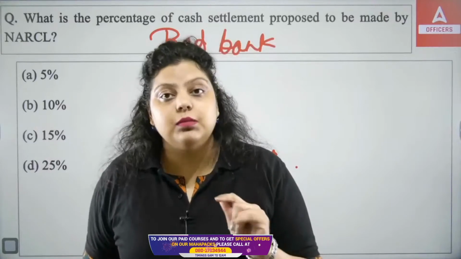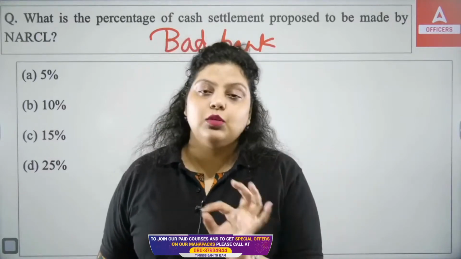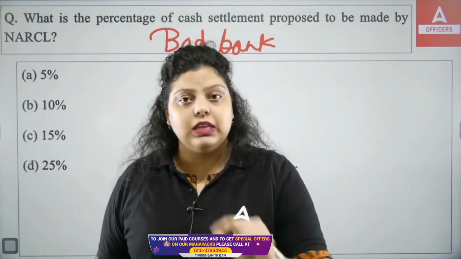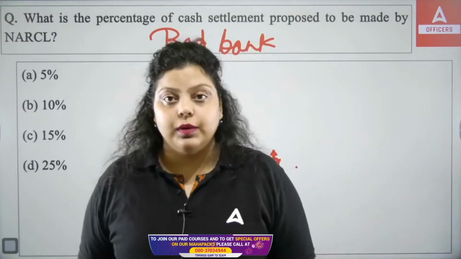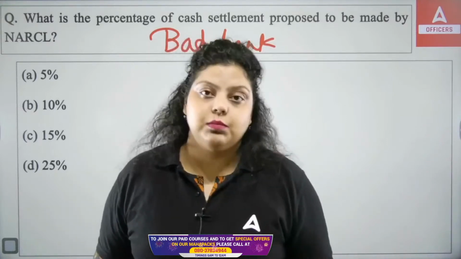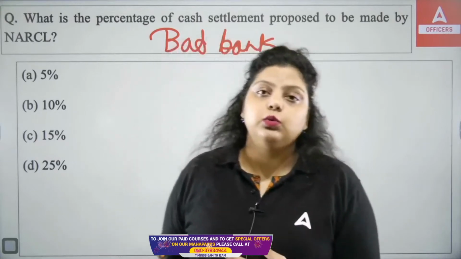Now first of all, what is an NPA? Non-performing asset. The bank has provided a loan to the customer, and the customer is not paying the installments, the interest and principal amount, for more than 90 days. That is known as an NPA. So it's a credit facility on which customers are not repaying the loan to the bank.